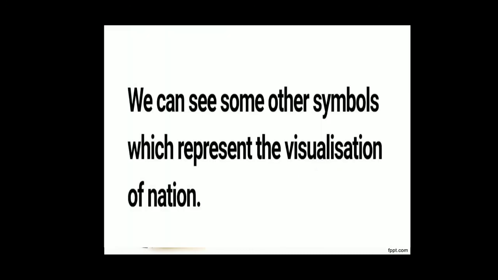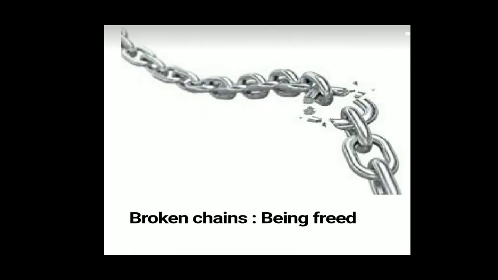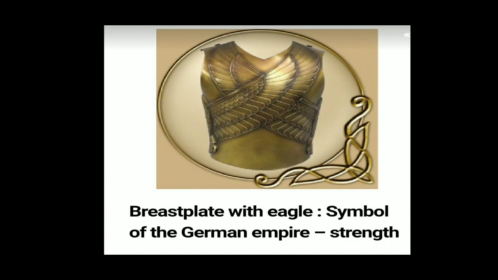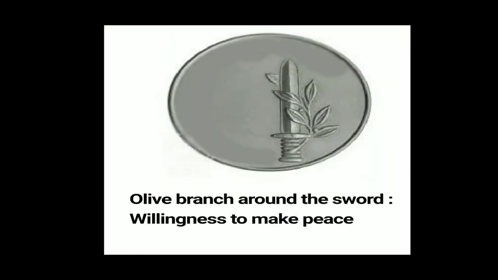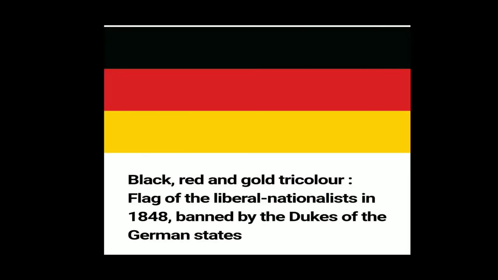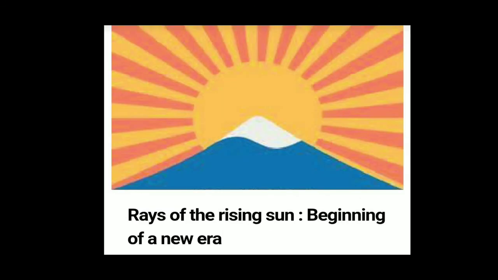We can see some other symbols which represent visualizing the nation. Broken chain means being freed. Breastplate with eagle means the symbol of the German Empire is strength. The crown of oak leaves means heroism. And the olive branch around the sword means willingness to make peace. The black, red and gold tricolor flag of the liberal nationalists in 1848 was banned by the dukes of the German states. Rays of the rising sun mean the beginning of a new era.